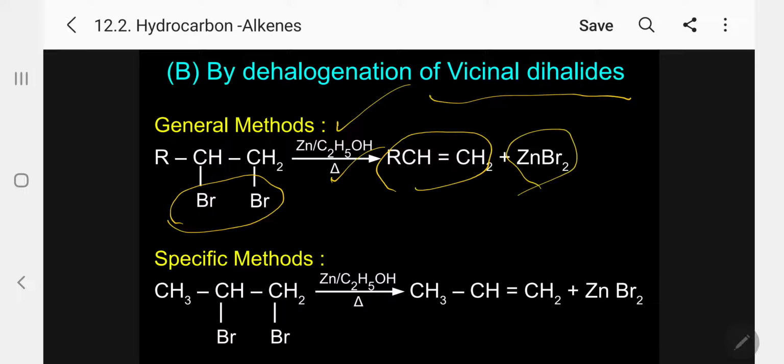A specific example: 1,2-dibromopropane undergoes dehalogenation in the presence of zinc and ethyl alcohol to produce 1-propene, and zinc bromide is the other compound. So this method is called dehalogenation of vicinal dihalide. Vicinal means neighboring atoms. Kindly follow.